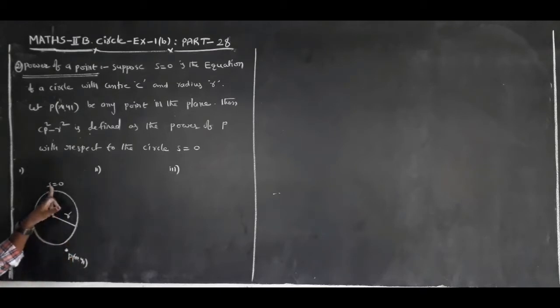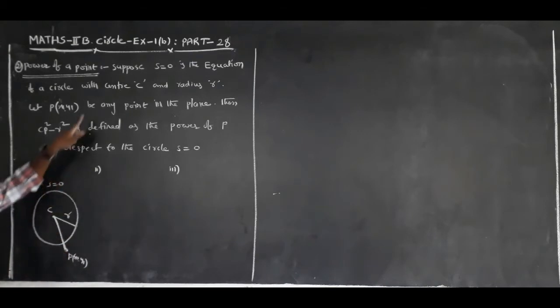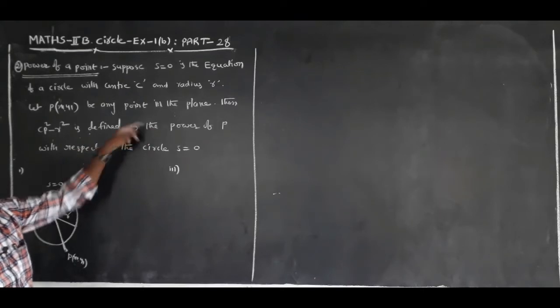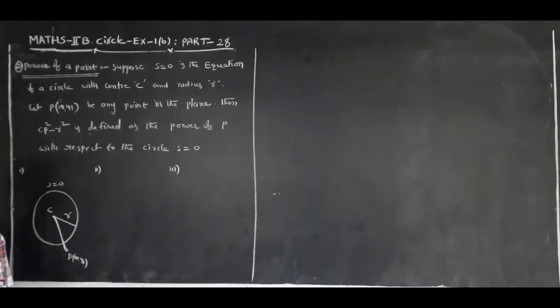Suppose S equal to 0 is the circle, C is the center and R is the radius of the circle. P(x1, y1) be any point in the plane. Then CP squared, the square of the distance from the center to P, minus R squared is defined as the power of a point with respect to the circle S equal to 0.